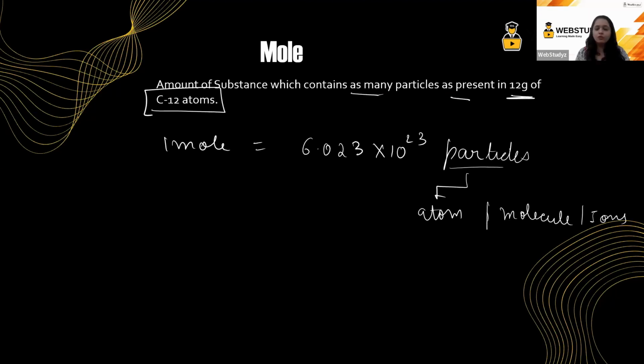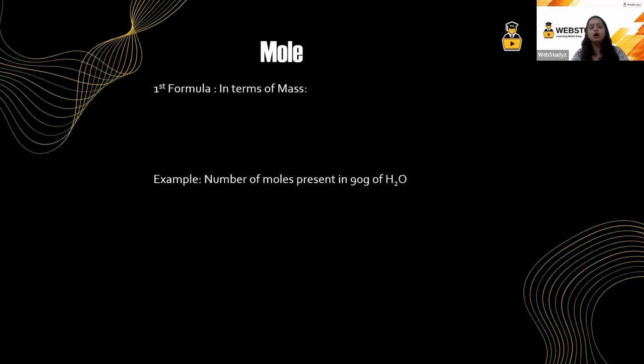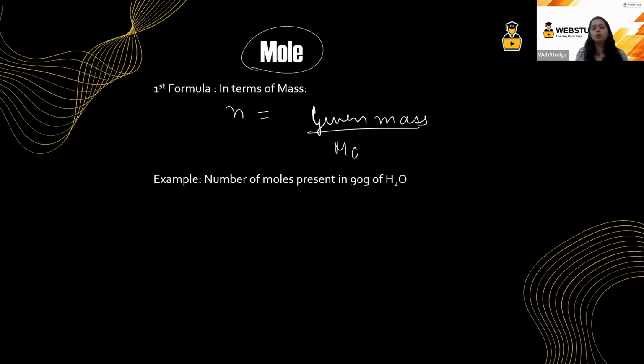Okay. Now moving on to the very first formula of the mole in terms of mass. We can say that number of moles is equal to given mass upon molar mass. We have just learned how to calculate the molar mass. Now we are going to calculate the number of moles. Now the given mass, let us suppose we have this question.